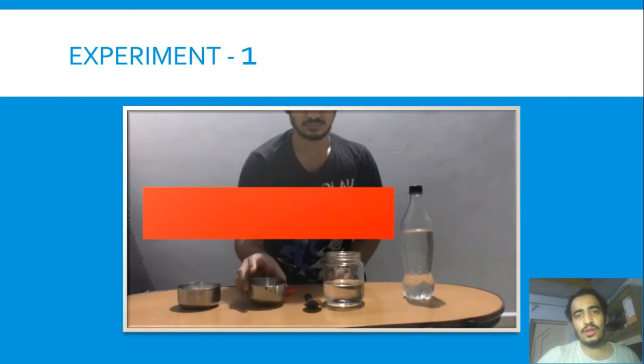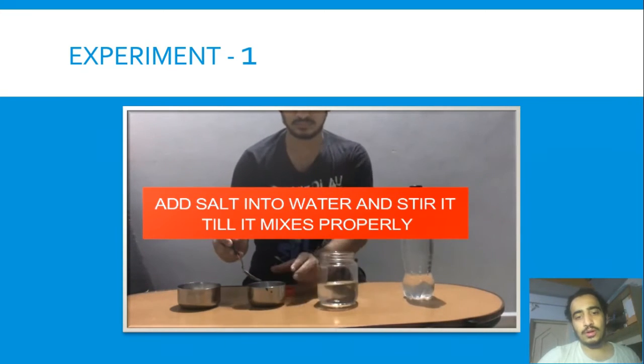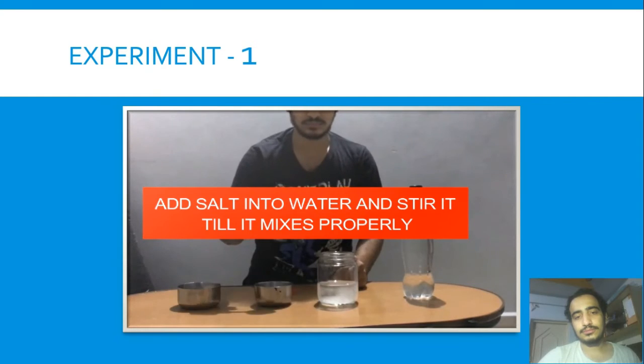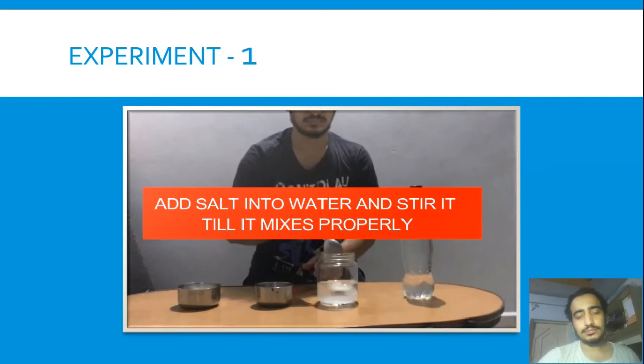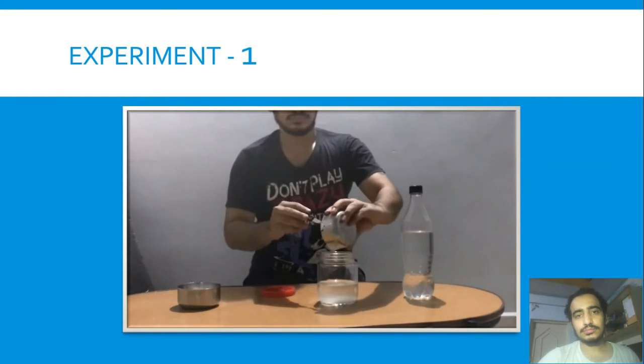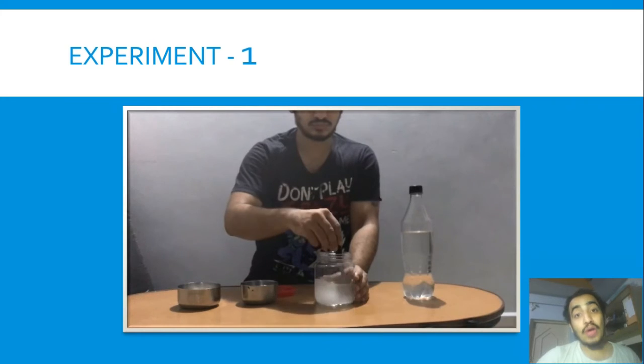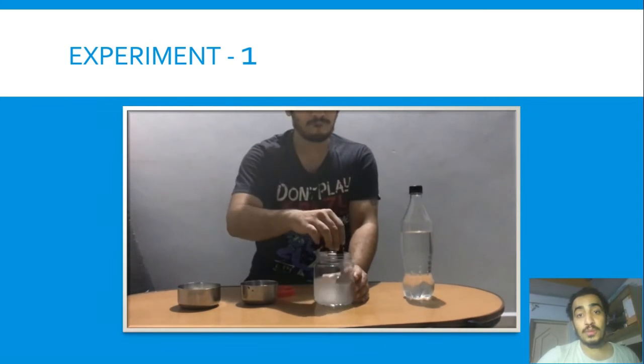Now we will add salt to the water and mix it properly. You can do this at home. So I am mixing it. You should mix it properly. I have not done it in a proper manner.